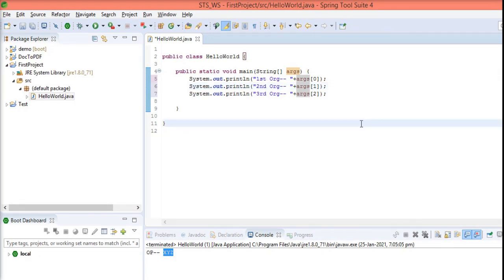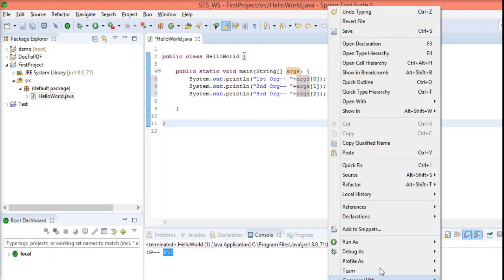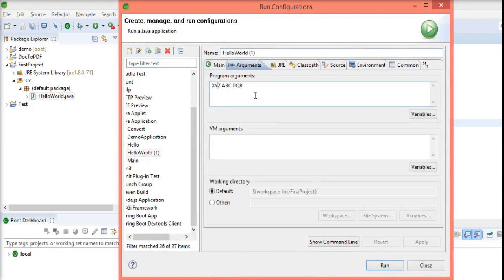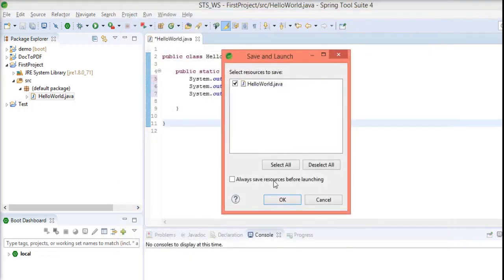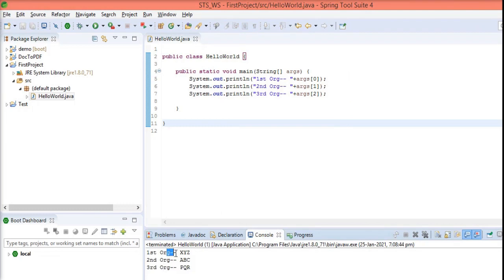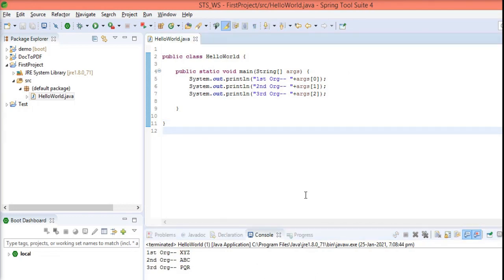Now I am executing it with the same parameters. I go to Run Configuration. After that, in Arguments I pass XYZ, ABC and PQR, all three space separated. Now I run. Here you can see the output: first is XYZ, second is ABC and third is PQR. So this is how arguments are used in the main method.